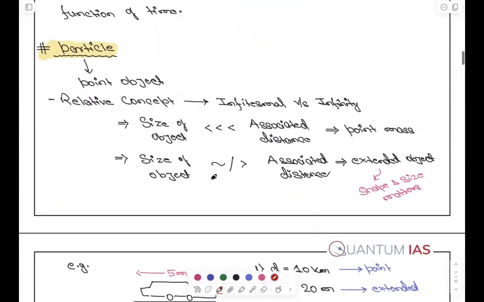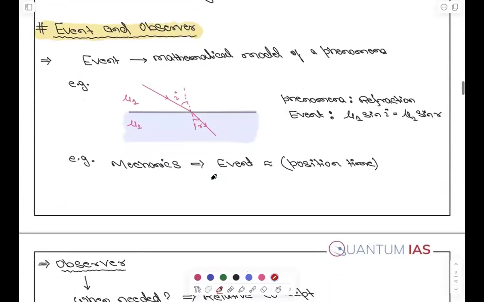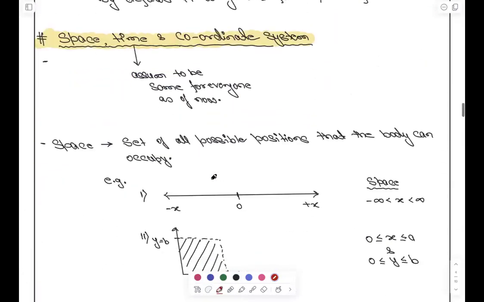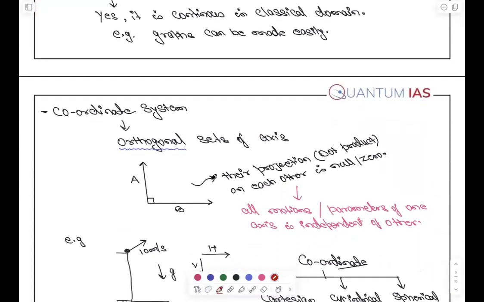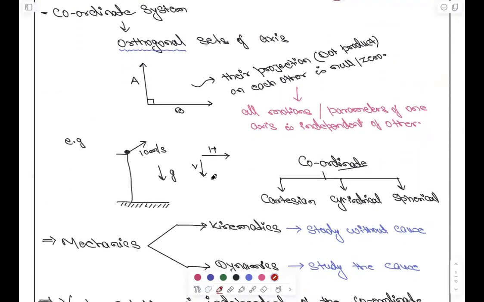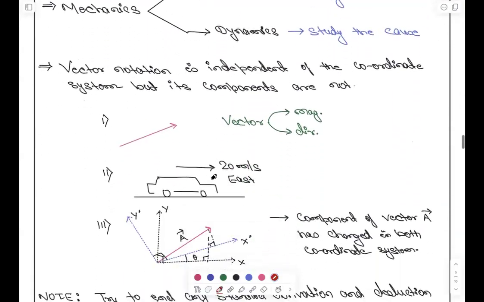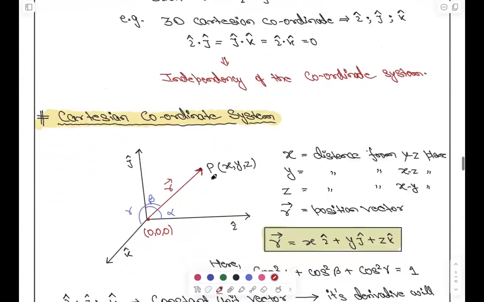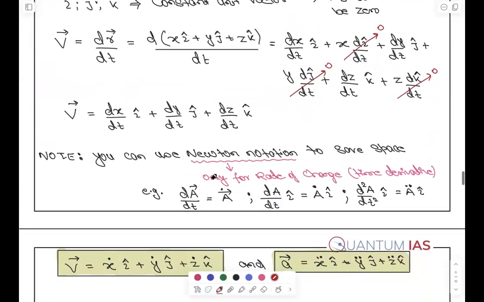Okay, we have understood the concept of particle. What do you mean by particle, right? Next, what is event and observer? Next, we have studied the concept of space, time and coordinate space. Also, we have understood that what all things are required to make a coordinate axis. The main feature is the orthogonality of the axes. Then we have come across some properties of vector that is important for us, and then the Cartesian coordinate system. Cartesian coordinate system are the easy one that you have already studied in your junior classes.